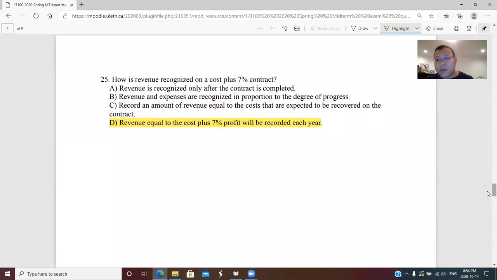Last question. How is revenue recognized on a cost plus 7% contract? This is the cost plus contract, right? Remember, for a cost plus contract, revenue equals cost plus the profit margin. So revenue equal to the cost plus 7% profit will be recorded each year. The answer is D. This is very simple. I don't have much to say about it.